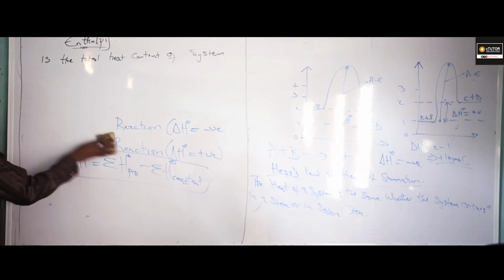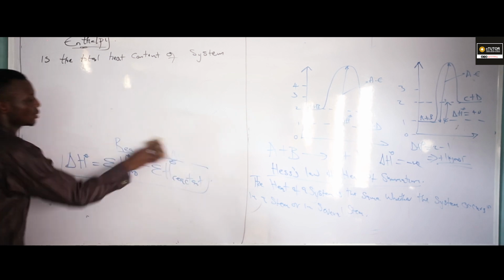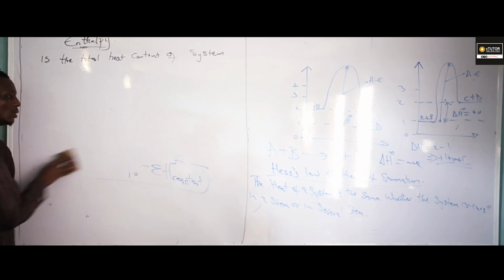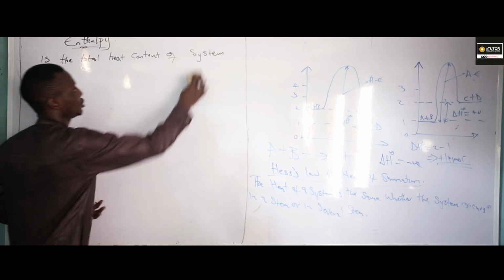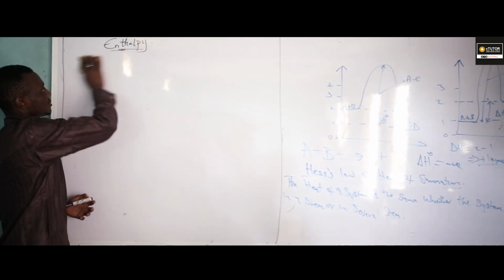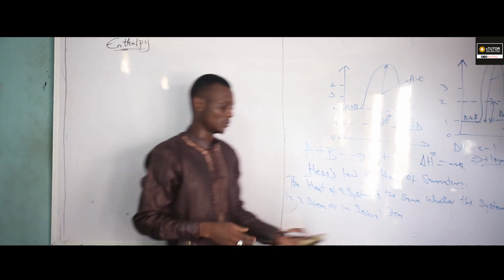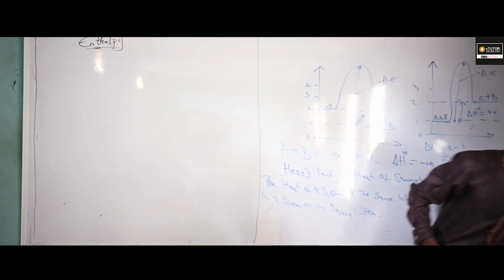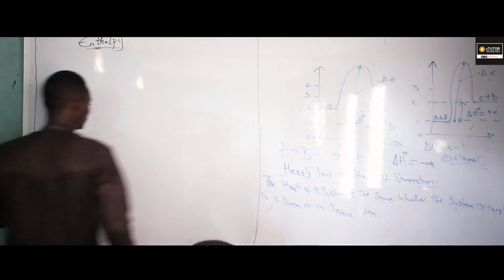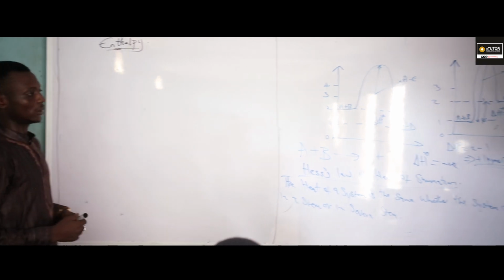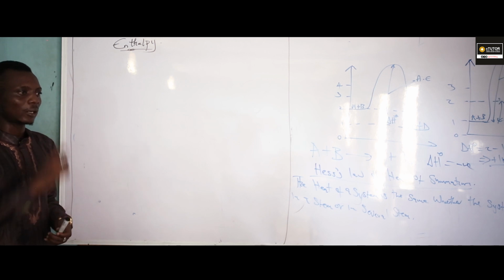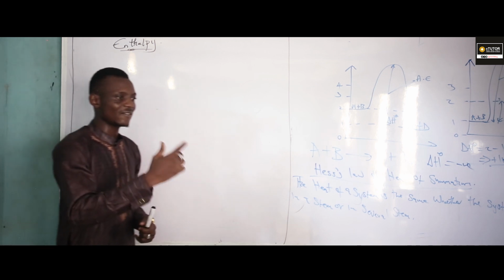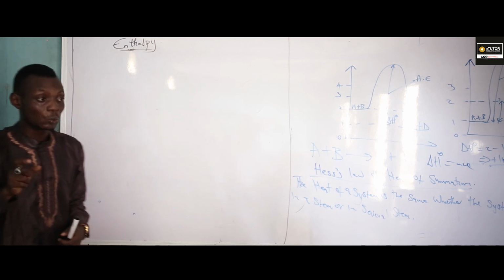Now, in calculating the enthalpy of a system, it is always calculated based on the type of reaction we are talking about. We have combination reaction, formation reaction, neutralization reaction, dissolution reaction. Now, what is the meaning of Hess's law? It says that if a system occurs in a step or several steps, the heat of that system will remain the same.